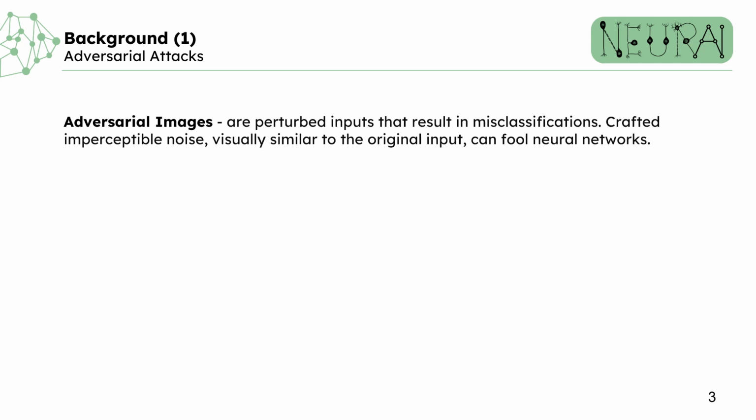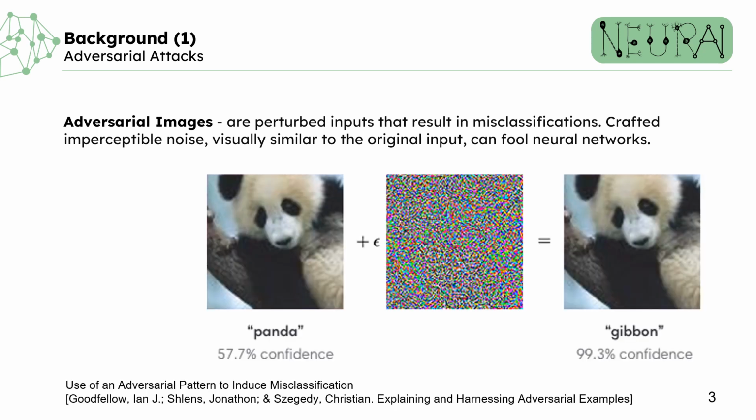Adversarial images are subtly altered inputs that cause misclassifications in neural networks. For example, adding imperceptible noise to an image of a panda can deceive the classifying network into predicting it as a gibbon. Despite minimal visual change, the network's prediction drastically shifts, highlighting the potency of adversarial images. Thus, adversarial attacks can pose significant threats to AI system reliability and robustness.